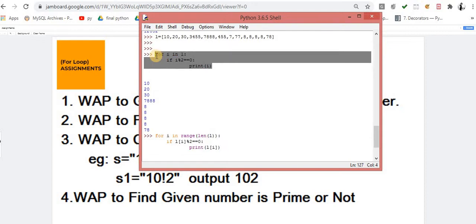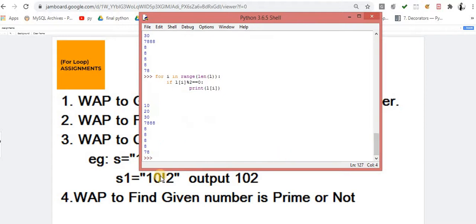There are other alternate ways as well. You can perform the same thing with a single line of code. Later on we will touch that point, so don't worry about it.